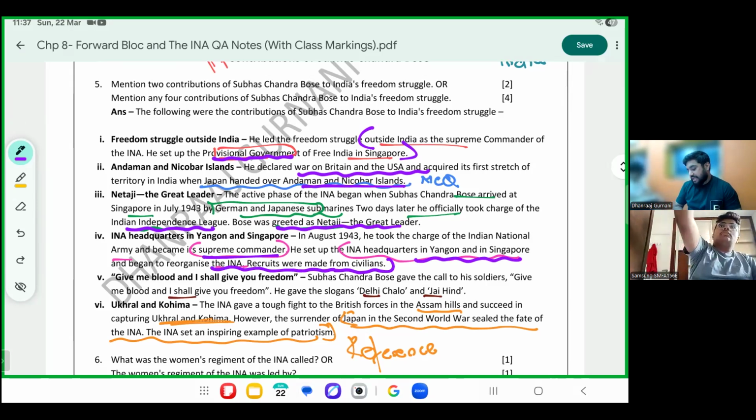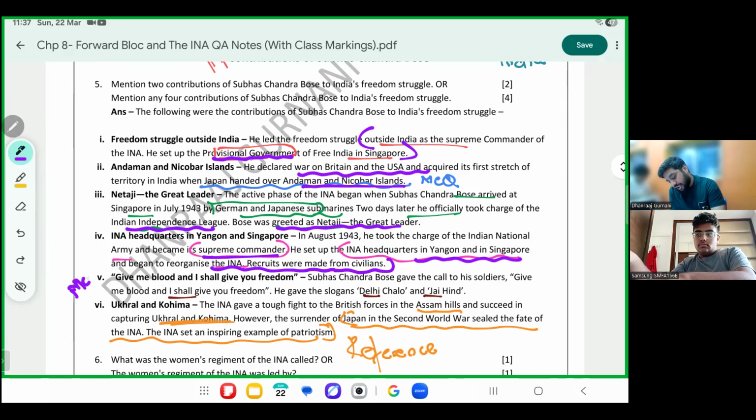Aim is to say that things have got real. There is a good chance that India may go to war with British. And they were ready to take over the country through the means of war. In other words, not to say anything wrong, but non-violence was laid aside. Now we want violence. We are ready for war. He gave the slogans, please mark MCQ, give me blood, I shall give you freedom, Delhi chalo, Jai Hind.